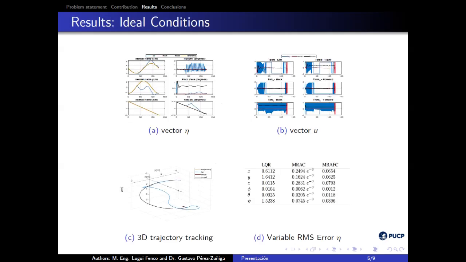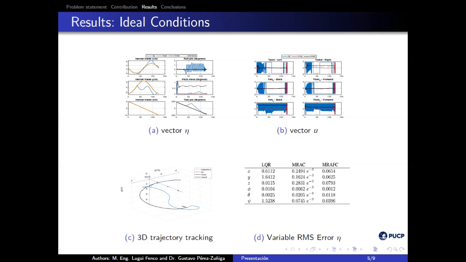Results: ideal conditions. The results shown below are obtained by applying LQR and MRAC test controllers together with the proposed MRAFC controller when the system is not exposed to external disturbances and noise. Observing from image A, instability appears from time 30 for the LQR controller, while the MRAC and MRAFC controllers converge on the desired trajectories. Similarly, it can be observed from image B, the behavior of the output vector, where the LQR controller generates the chattering effect in the attempt to control the AUV.